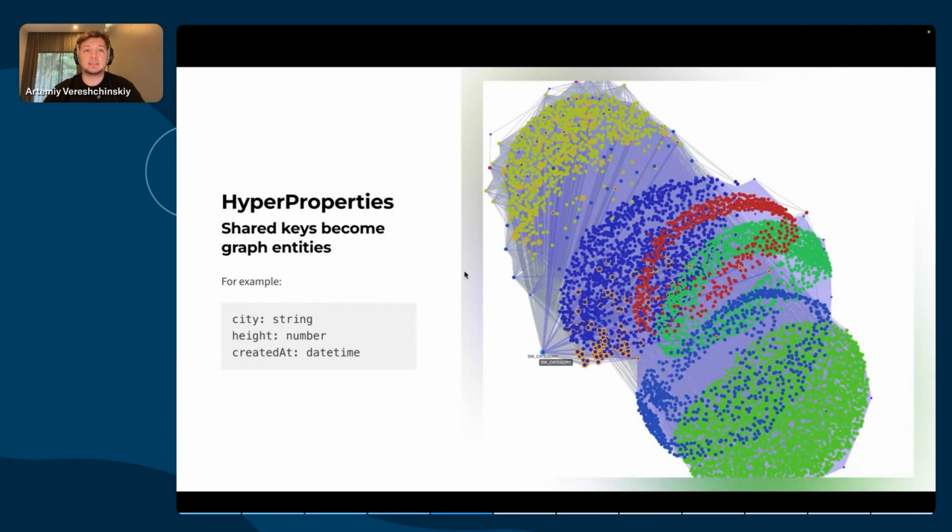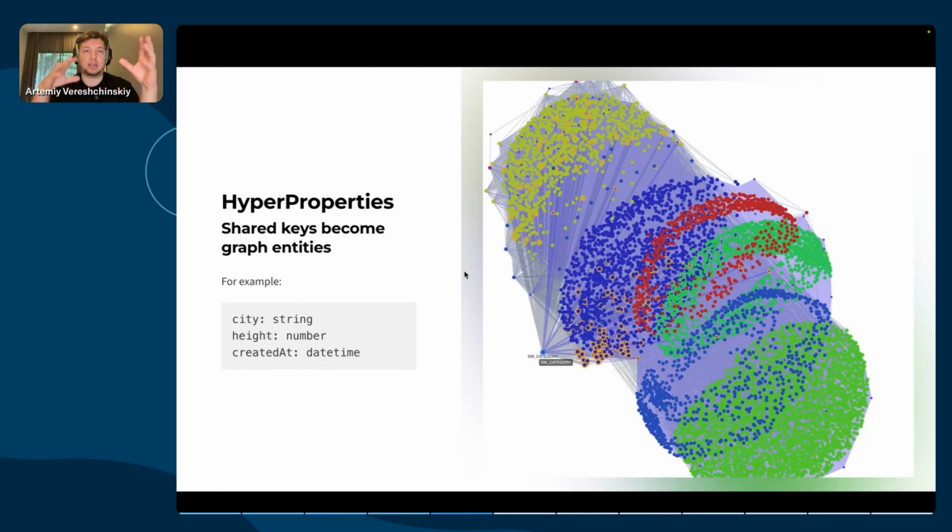And this is how hyperproperties get the spotlight. Hyperproperties serve as unique reusable entities that interconnect records based on shared key type, key name, and type. While hyperproperties themselves link these records, the specific values remain stored within each individual record.